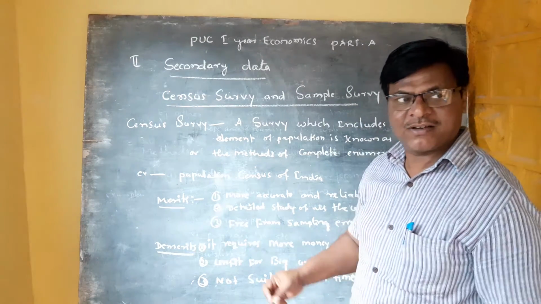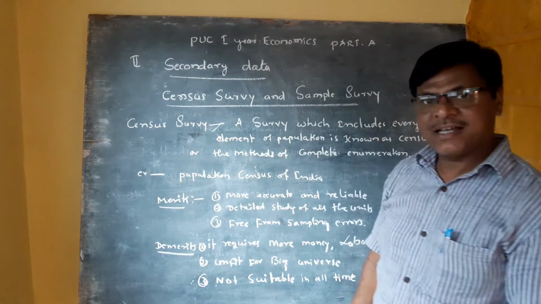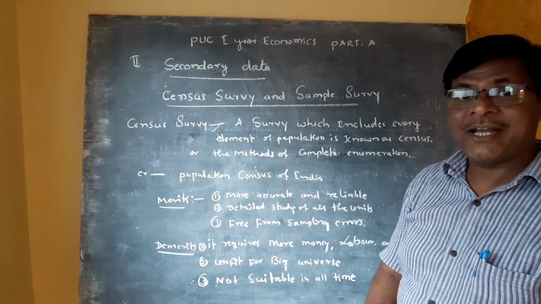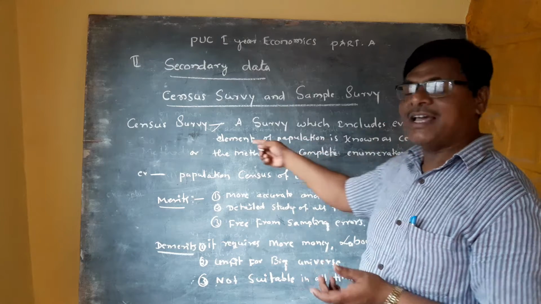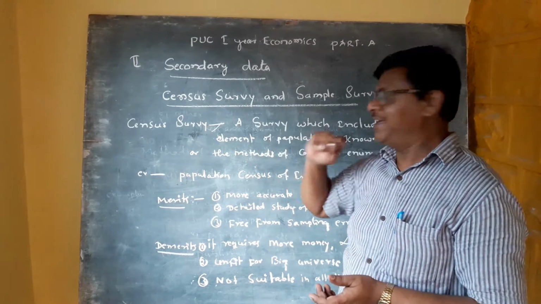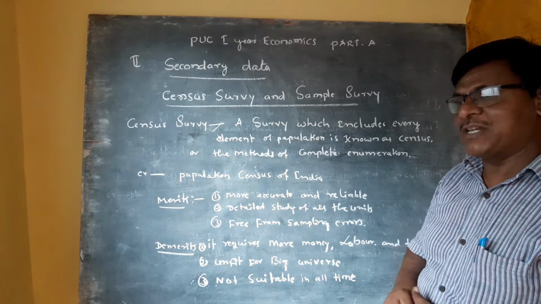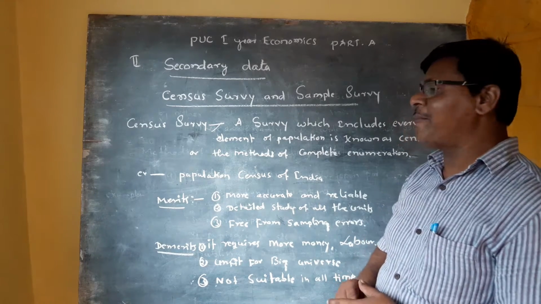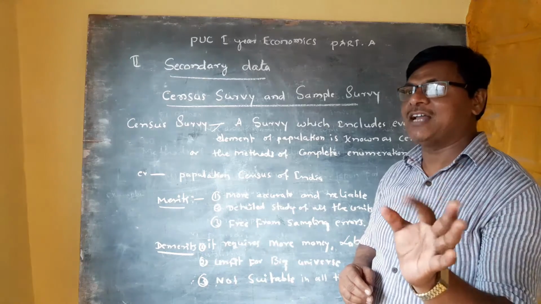The census survey is a survey which includes every element of population. A survey which includes every element of population is known as the census survey, or the method of complete enumeration.